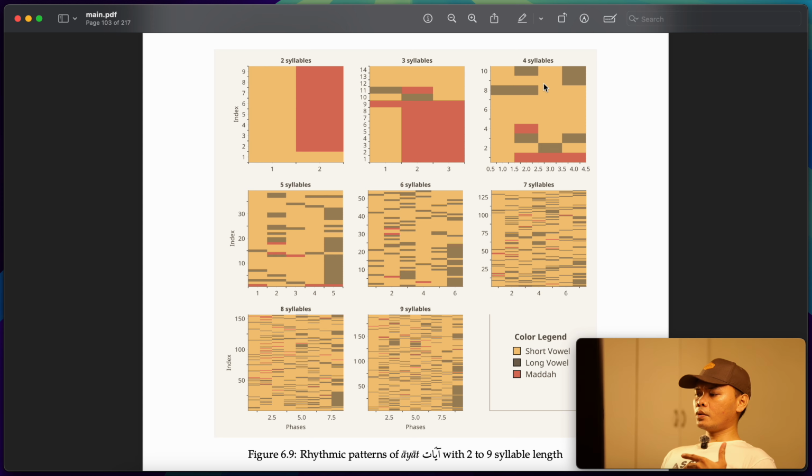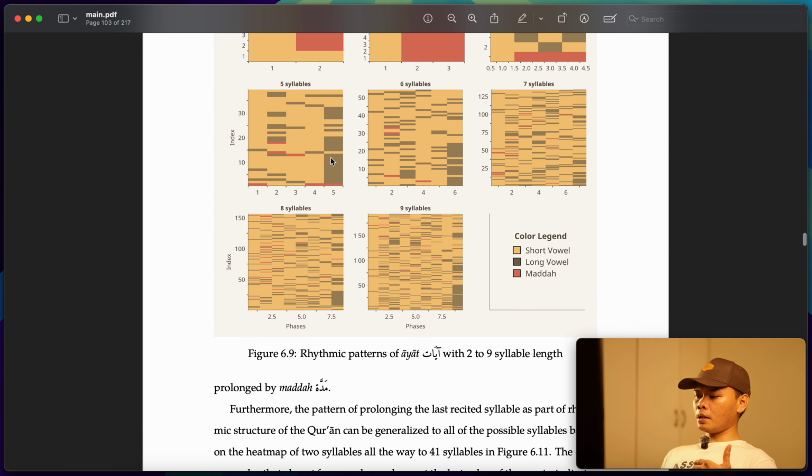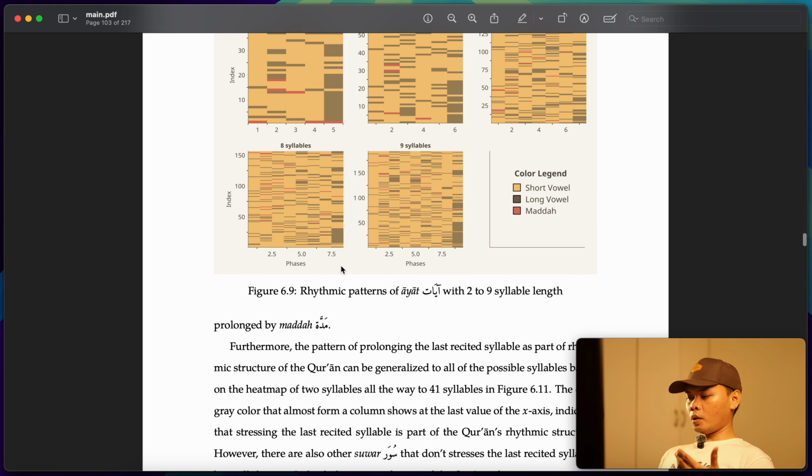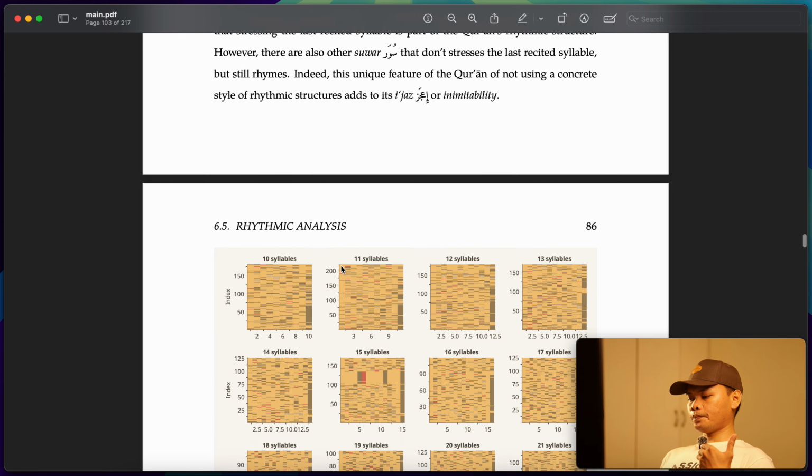So this is for three syllables, right? And then as you increase into 4 syllables, 5 syllables, and so on and so forth, you will realize that the last syllable is, most of the time, prolonged. In this case, if it is gray, we are referring to long vowels. So as you can see here, most of the last syllables have a long vowel, right?